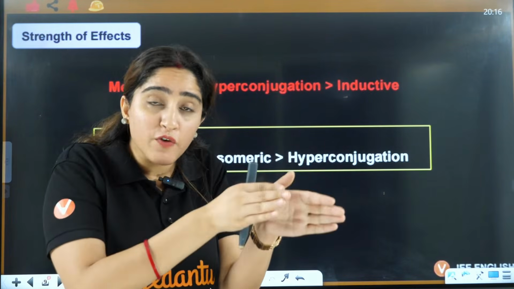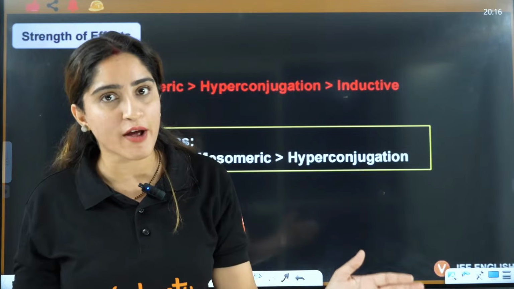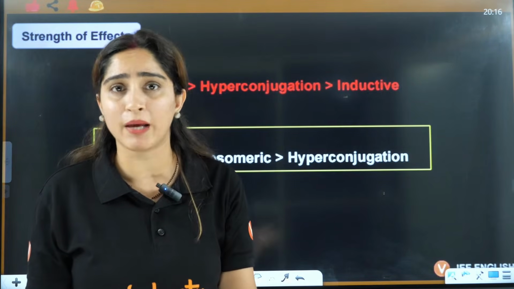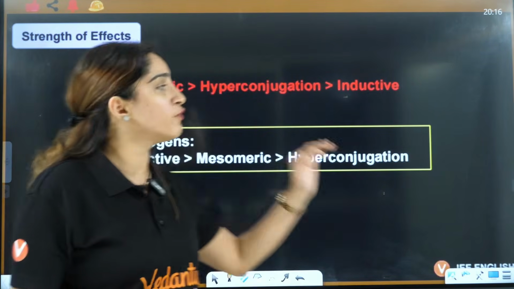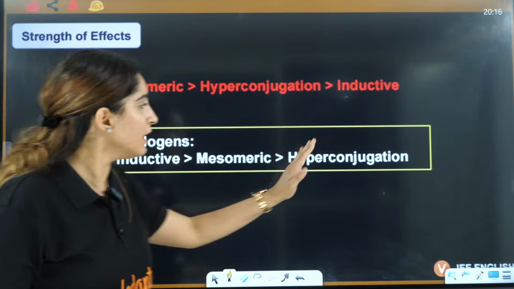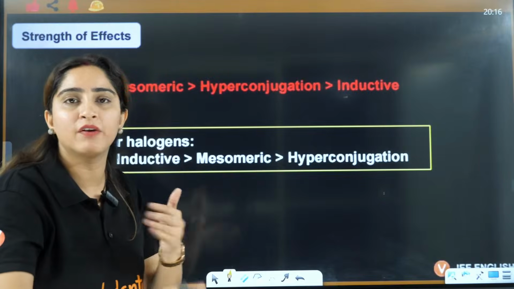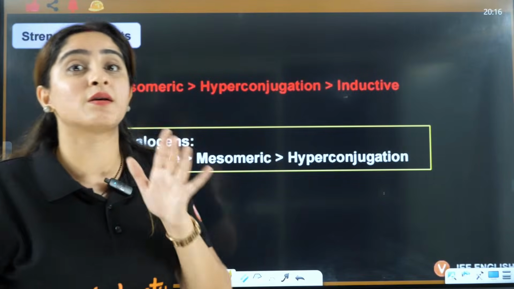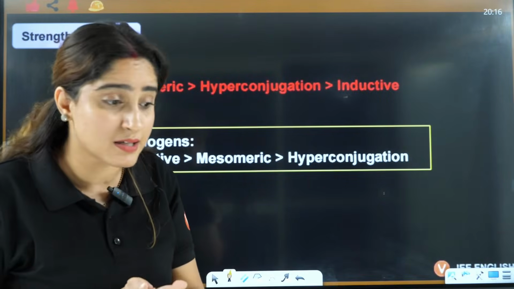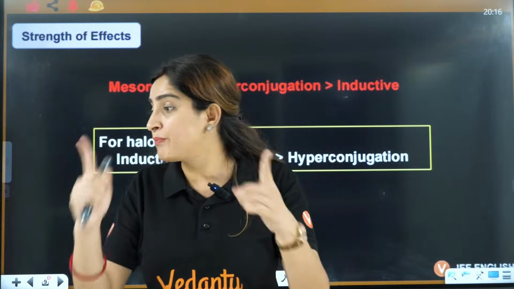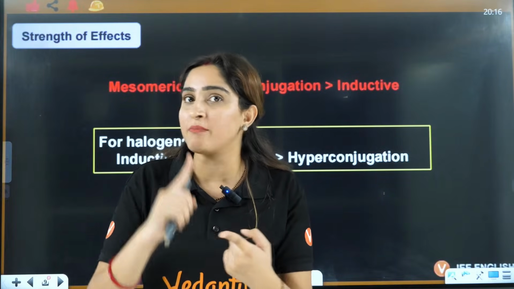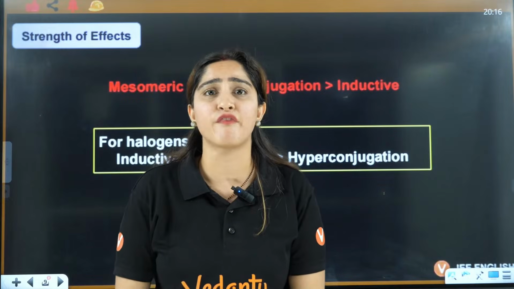For that, first we will individually learn all these effects, all the exceptions, everything based on this. After that, we'll learn the order of stability, right? Like which will be given more priority, which will be given less priority. Then we will learn stability of intermediates, acidity and basicity. And based on acidity and basicity, why we are learning all these effects?